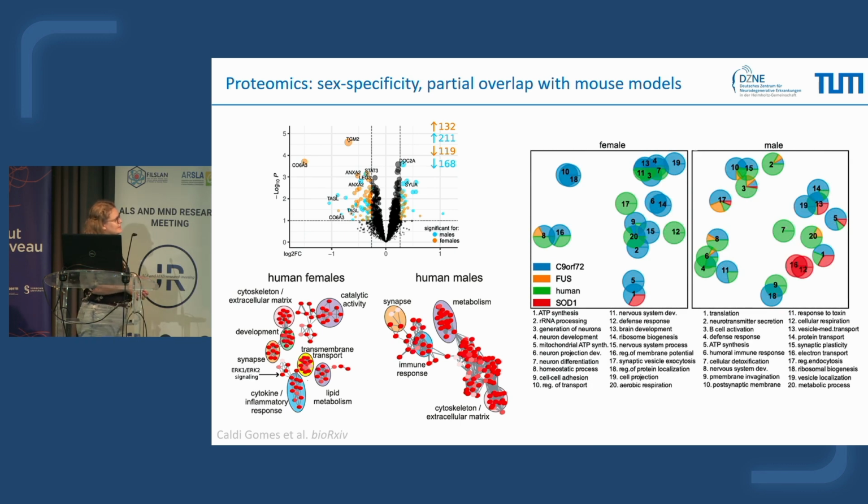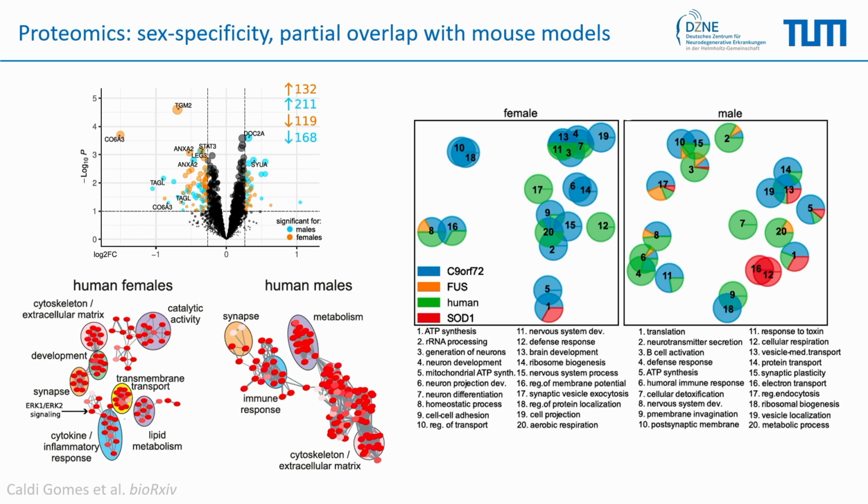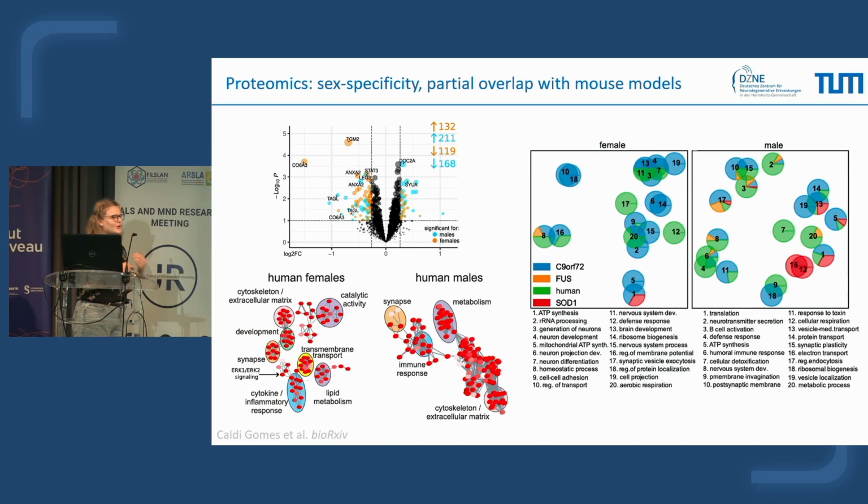So this is a really interesting graph. I don't know if you're familiar with it, but this is a cluster of semantic space. And technically what it shows is that each circle represents a specific term, so a group of genes that are altered either in the mouse models or in humans. The color gives you the information on the proportion of those terms that is altered in the different mouse models and human. And here you can see that whether it's female or male, and I think it's worse for female, we don't really see any overlap between the mouse samples and the human samples, maybe just for a few terms here. But it again shows that it's really complicated to go from mouse to human.